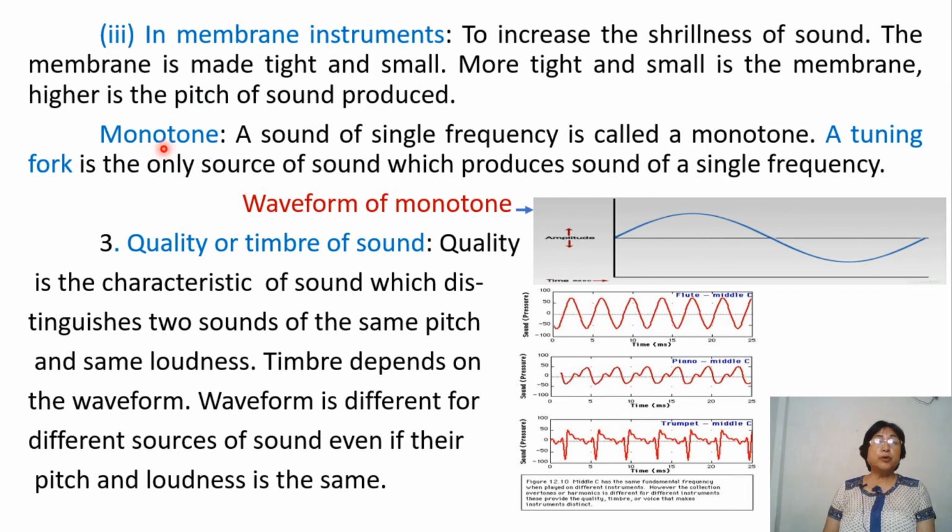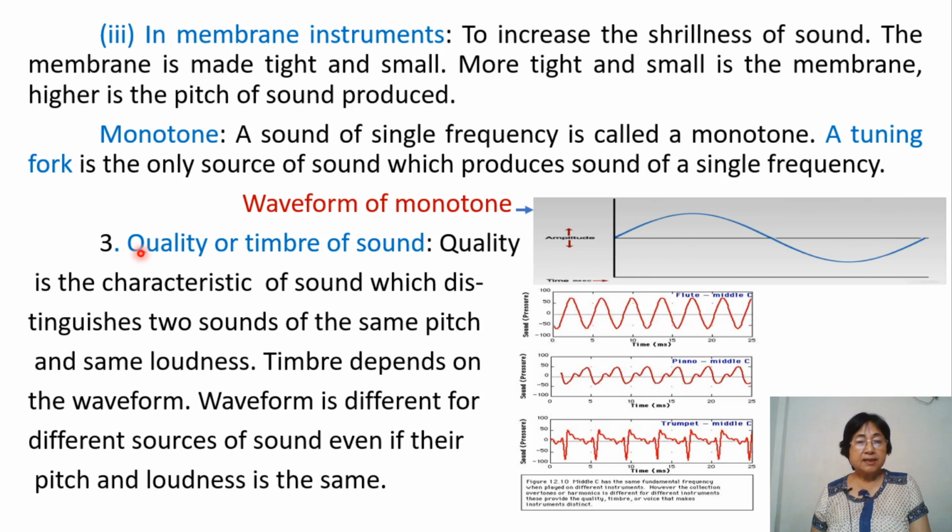Then monotone. A sound of single frequency is called a monotone. A tuning fork is the only source of sound which produces sound of a single frequency. So this is the waveform of the sound produced from a tuning fork, only one single frequency note. This is the waveform of a monotone.